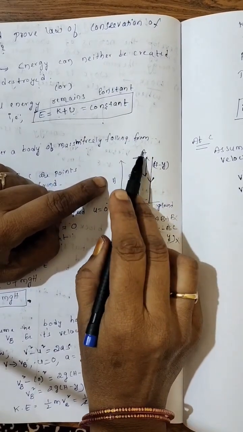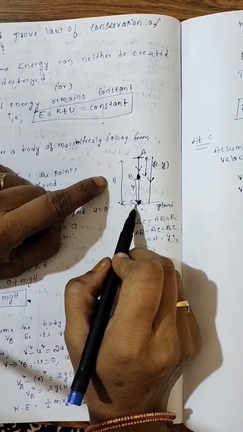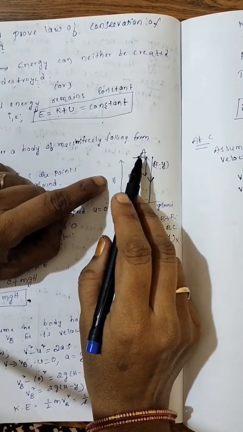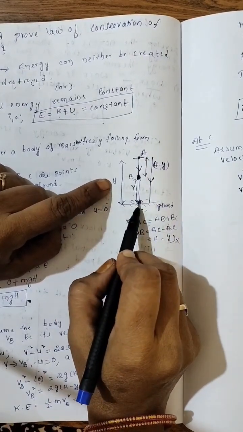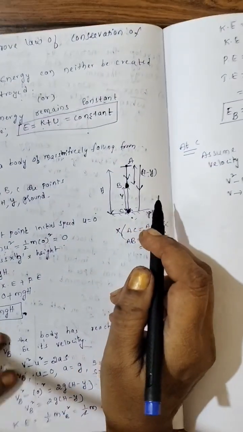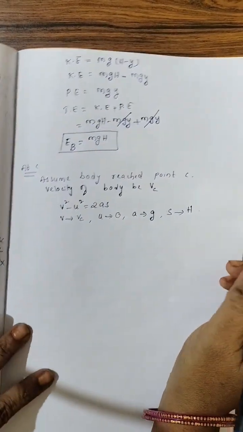Now from A it has reached point C, so I can say that the body has traveled h distance from A to C. So h.